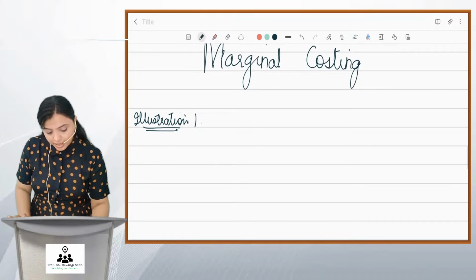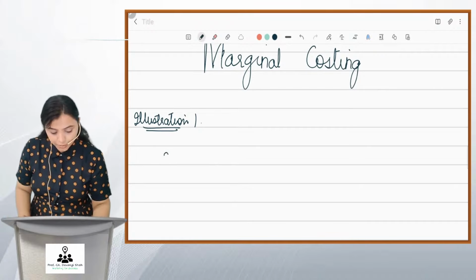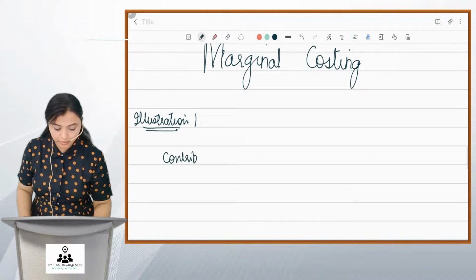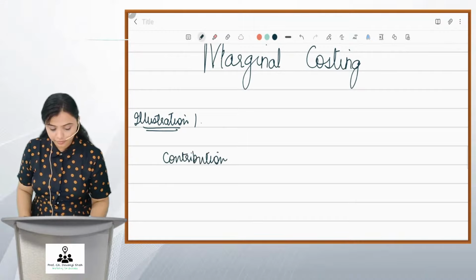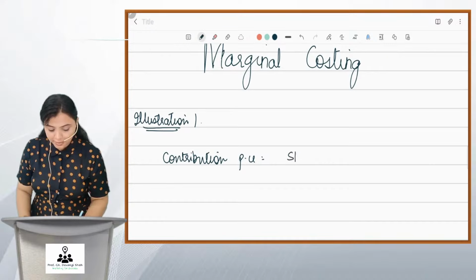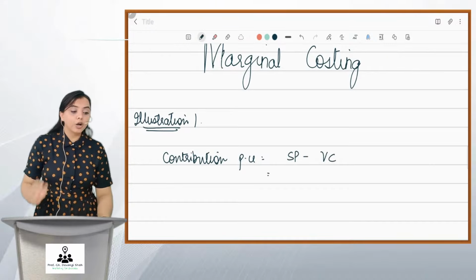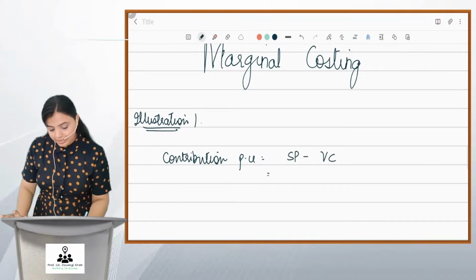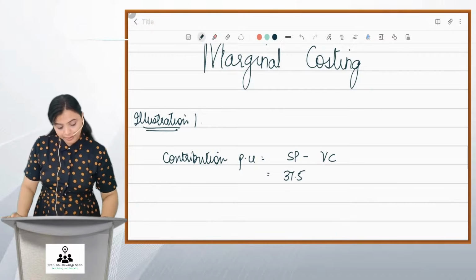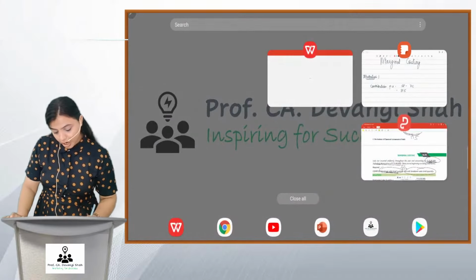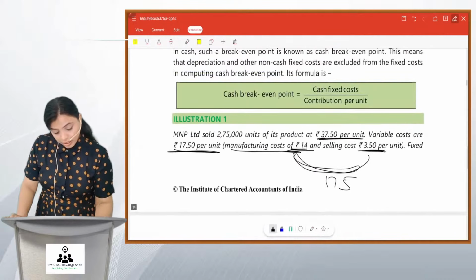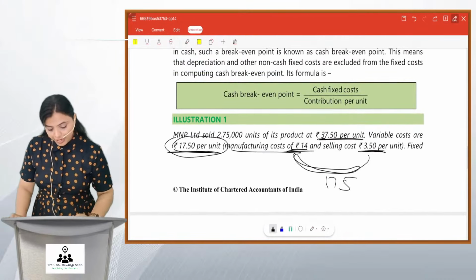So firstly, I need to get contribution per unit. That would be nothing but selling price minus variable cost. I already know my selling price, that is 37.5. And I know my variable cost, which is 17.5.